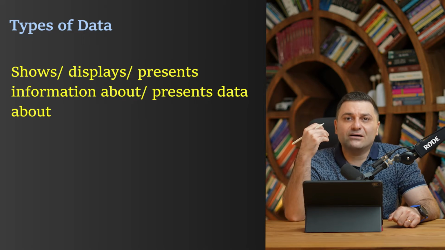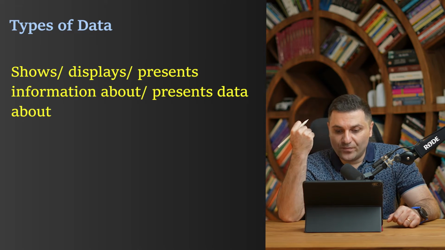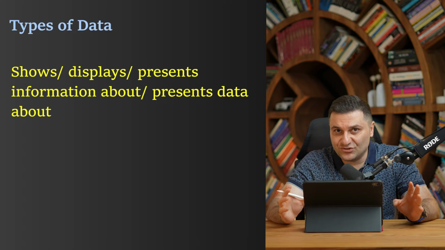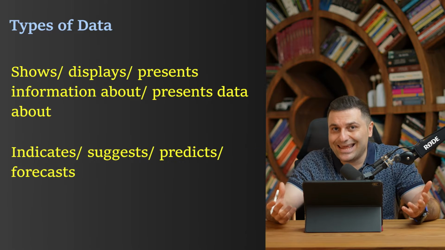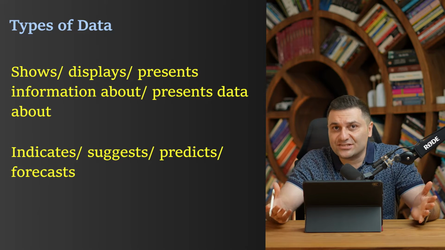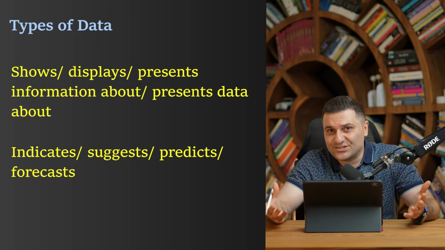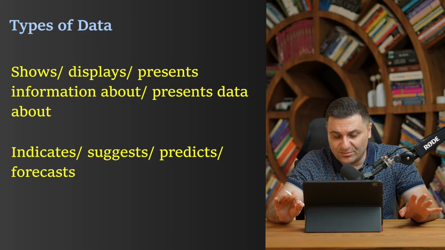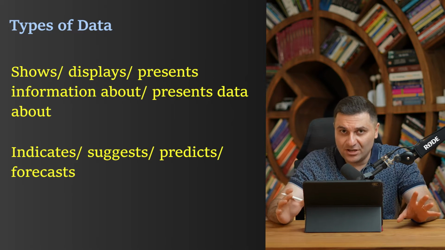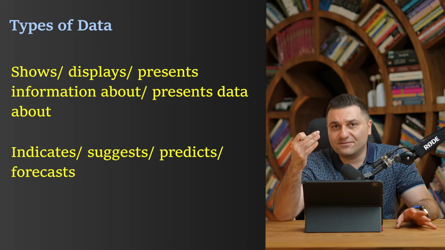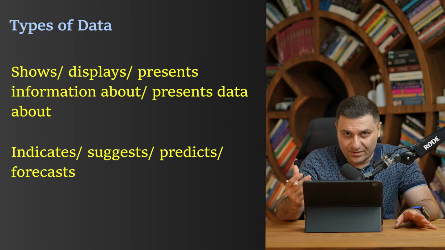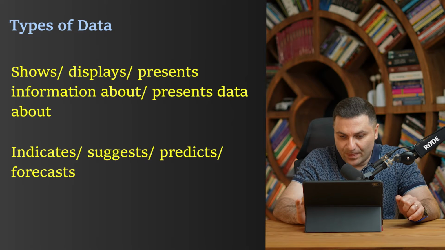When it's about the future or uncertain options, we can change these verbs to indicates, suggests, predicts, or forecasts. These are four verbs that we can use when we want to refer to data that is about the future or the options are uncertain.